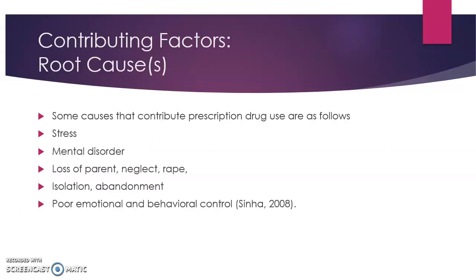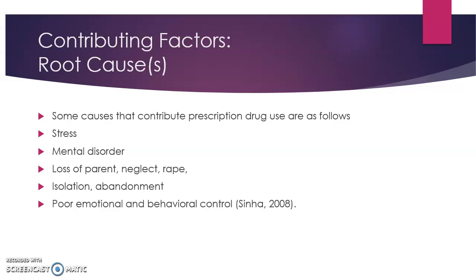Some root causes that lead to prescription drug abuse are stress, mental disorder, loss of a parent, neglect, rape, isolation, abandonment, poor emotional and behavioral control. These are a few examples that I found in an article that explains certain things that can lead to someone becoming addicted to prescription drugs, misusing them, or abusing them, and then can also affect family members, friends, and especially children.